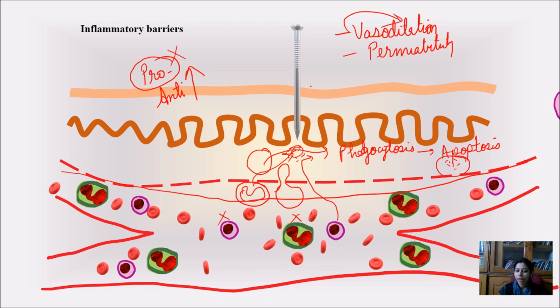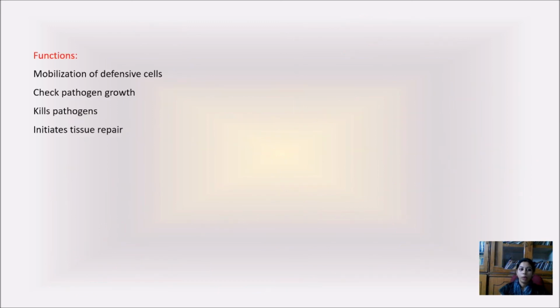Because of the reversion of the vasodilation, the permeability will also decrease. So now what did we get? What is the function of inflammation? It will mobilize the defensive cells. We have seen that neutrophils and monocytes migrate toward the site of infection. It will also check the growth of the pathogens, kill the pathogens which have entered our body, and also repair the damaged tissues by increasing the amount of protein required for the tissue repair mechanism, like fibrin and blood clotting factors.